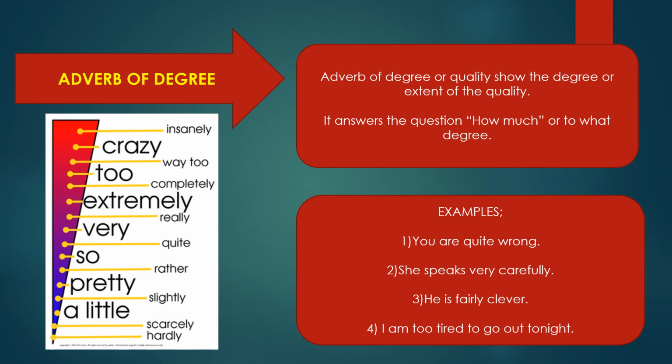Third sentence, he is fairly clever. In this sentence, fairly is an adverb of degree. It shows how clever he is. And the fourth and last sentence, I am too tired to go out tonight. In this sentence, too is an adverb of degree. It shows how much he was tired, that he cannot go out tonight. So it shows the extent of degree. So here too is an adverb of degree.